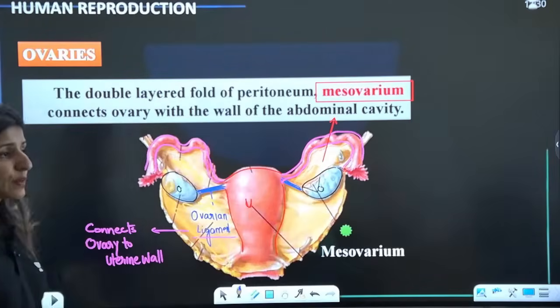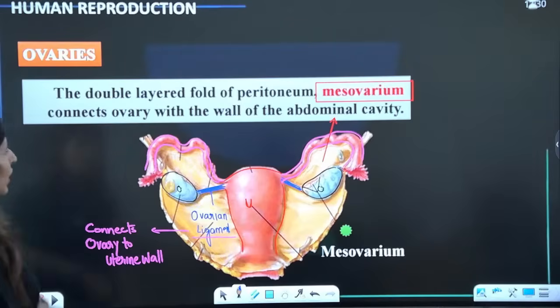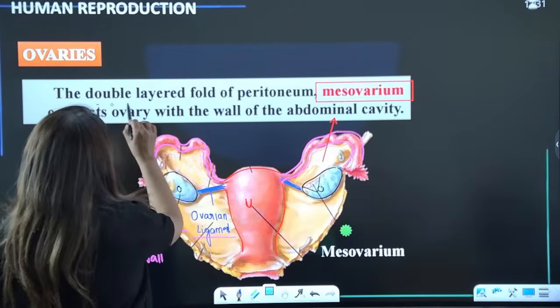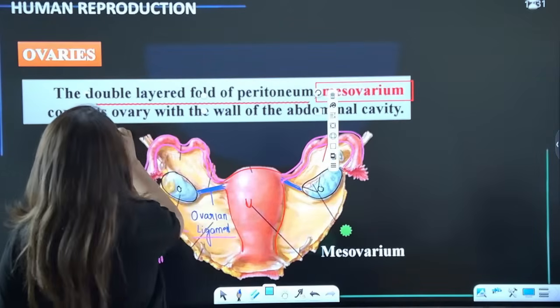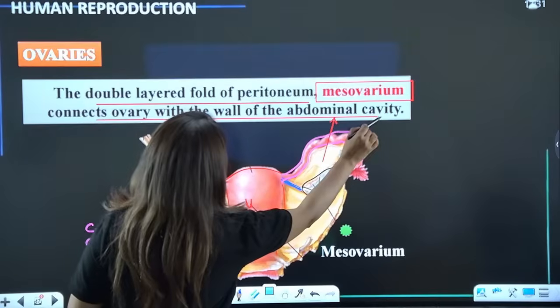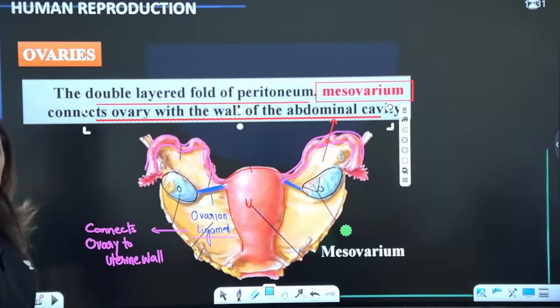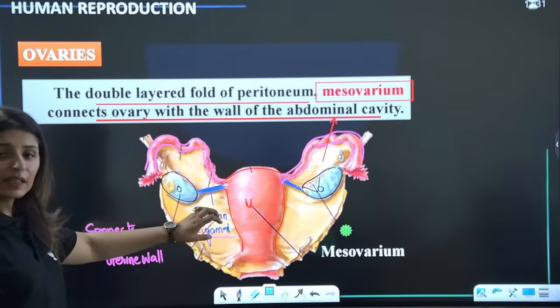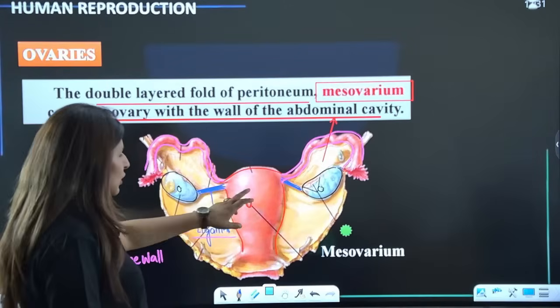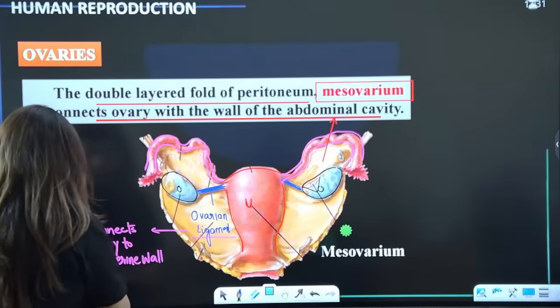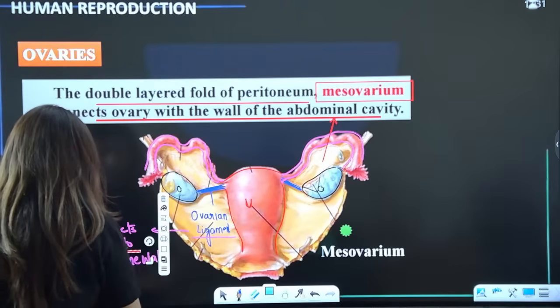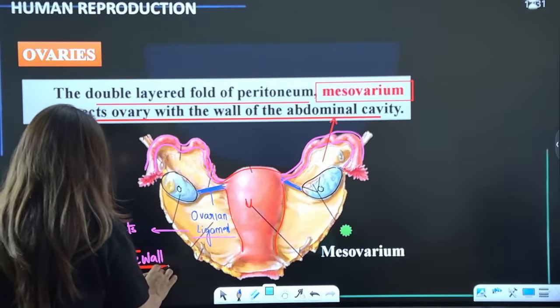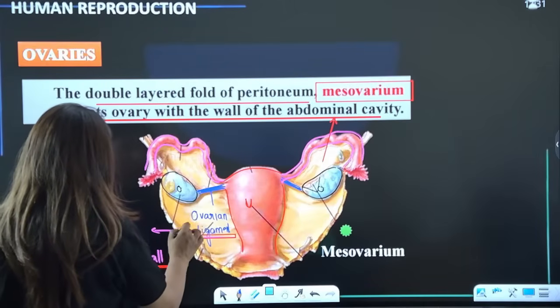Please tell me, are these points clear? This is called the mesovarium. It is a double-layered fold of peritoneum connecting the ovary to the wall of the abdominal cavity. Please tell me all these points are clear. While the ovarian ligament particularly connects it to the uterine wall. Is that clear? Ovary to the uterine wall through the ovarian ligament.